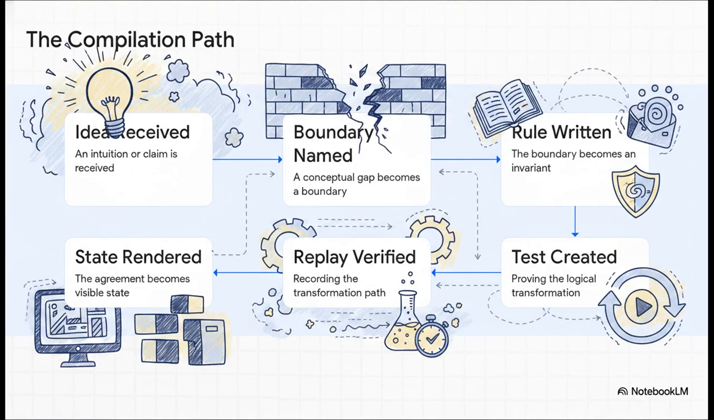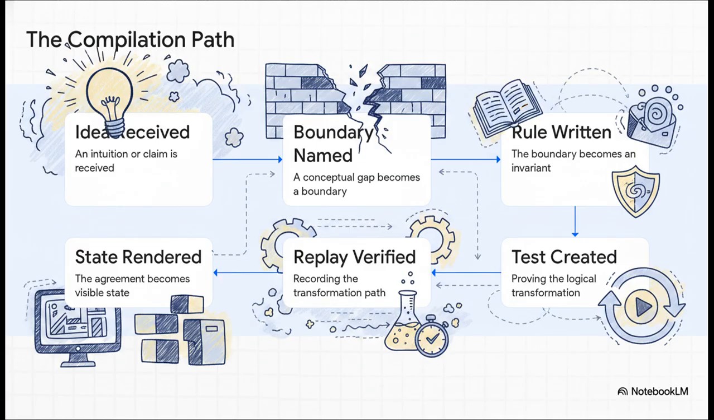Moving on to Section 3, the collaboration compiler. Now, OMI isn't just an object model. You can really think of it as an agreement compiler. It takes informal, squishy, conversational alignment and actually lowers it into hard executable code. Let's walk through this 6-step lowering path. Step 1, an idea is received. Step 2, if there's friction, a boundary is named. Step 3, that boundary becomes a written rule. Step 4, a test is created to prove it. Step 5, a replay path is verified. And finally, Step 6, a visible state is rendered.